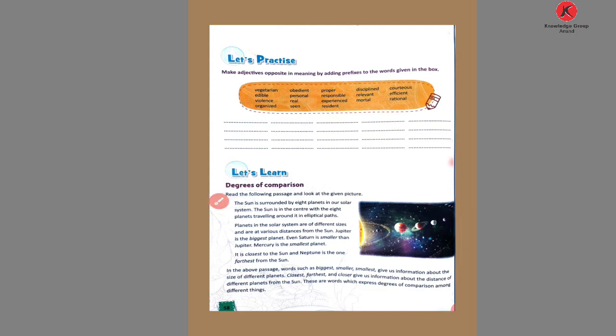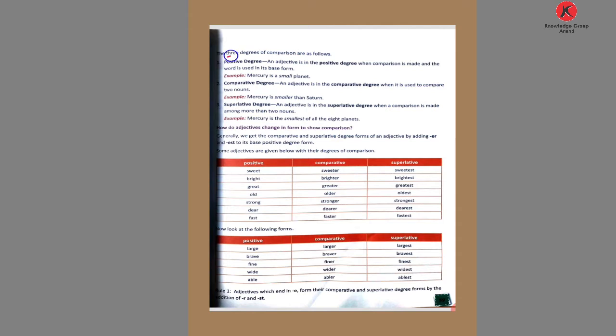Degree of comparison. So there are three types of degree. How many types of degree? Three types of degree. The first one is positive degree, second one is comparative degree, and third is superlative degree. So in positive degree, we do not do anything, we just write the adjective whichever is given. Just as the sweet, bright, great, old, strong, dear, fast, large, brave, fine, wide, able. We do not do anything, we just write.